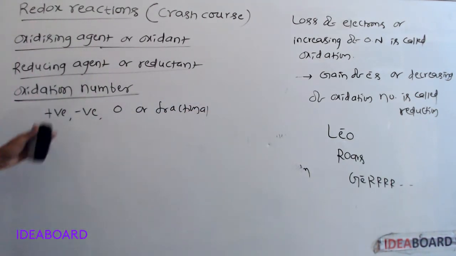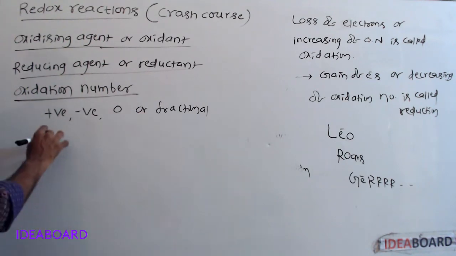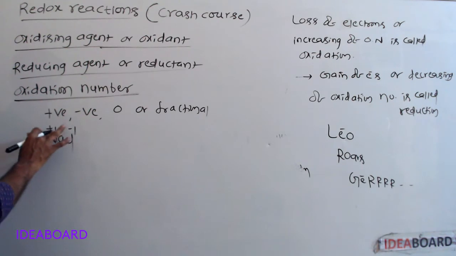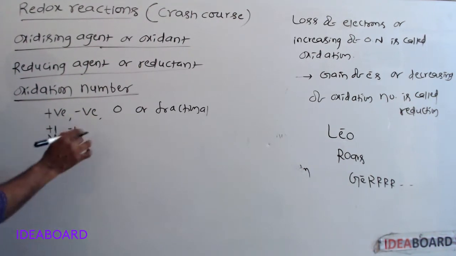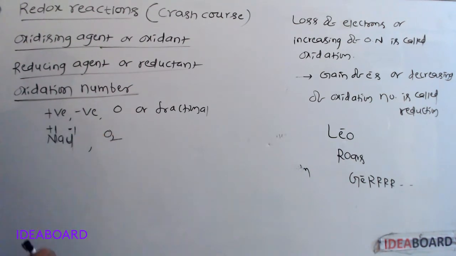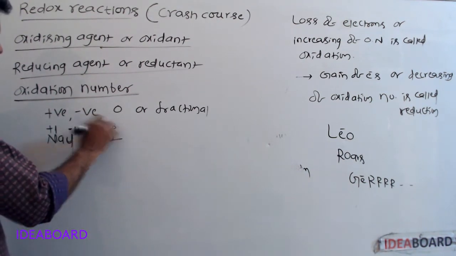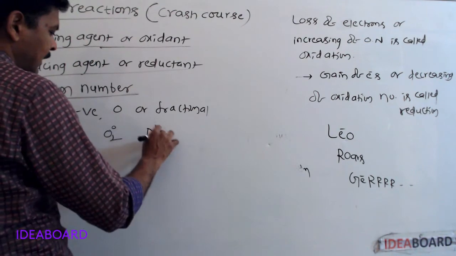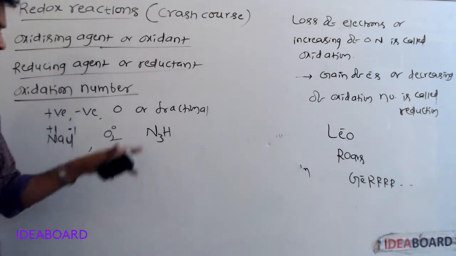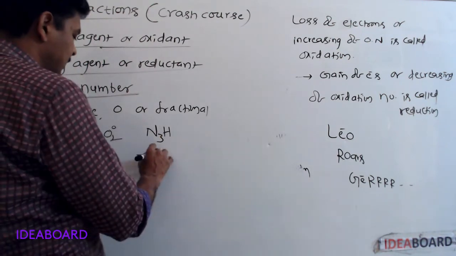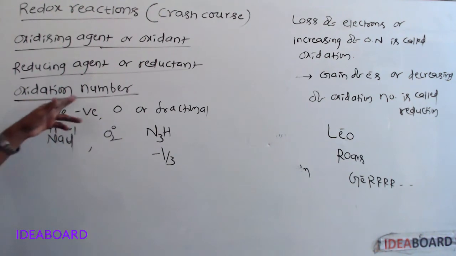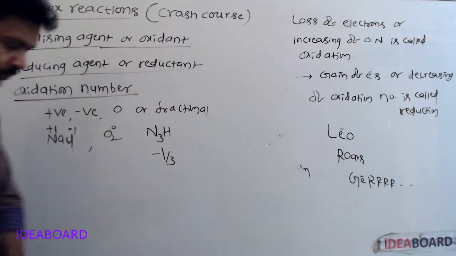In sodium chloride, the oxidation number of sodium is +1 and of chlorine is -1. In O2, the oxidation number of oxygen is 0. In N3H, called hydrazoic acid, the oxidation number of nitrogen is -1/3.